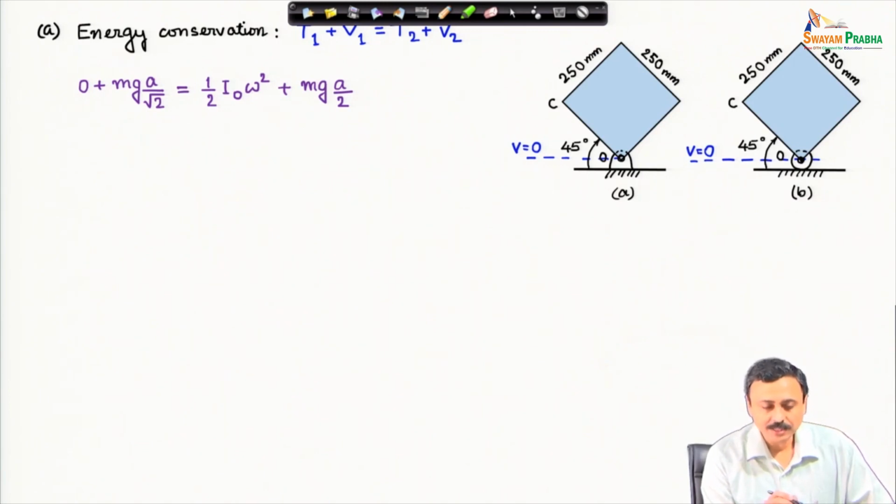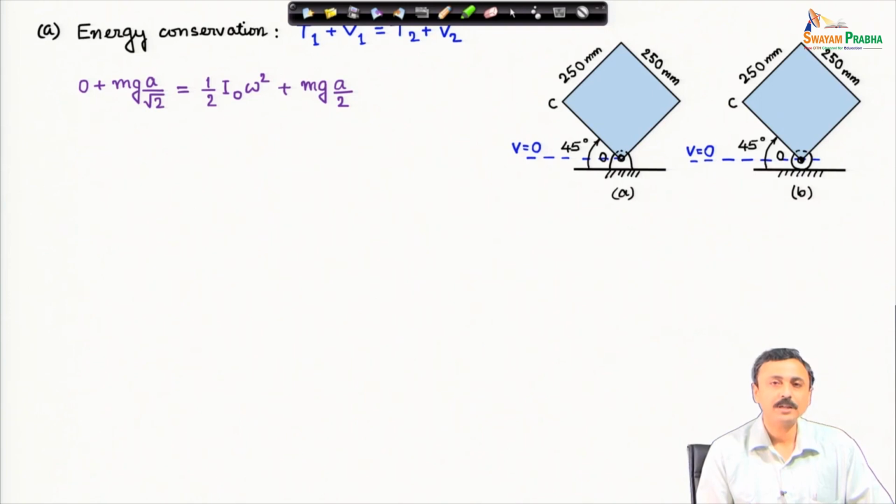Now, the initial state, at the initial state when it is left, the kinetic energy is 0, there is no motion in the system. Therefore, T1 is 0. Potential energy datum I have taken at the center of the roller or the hinge, as shown in the figure. Therefore, the initial potential energy of the systems is mg a by root 2. a is the side edge of the length of edge of the plate of the block, and that must be equal to the kinetic energy in state 2 plus the potential energy in state 2.